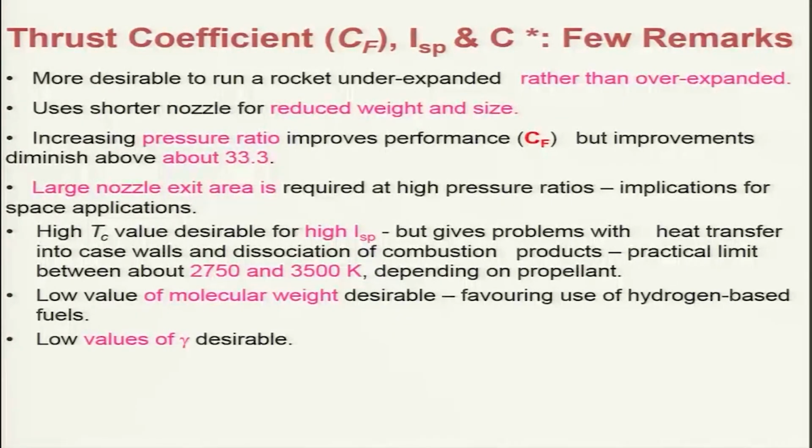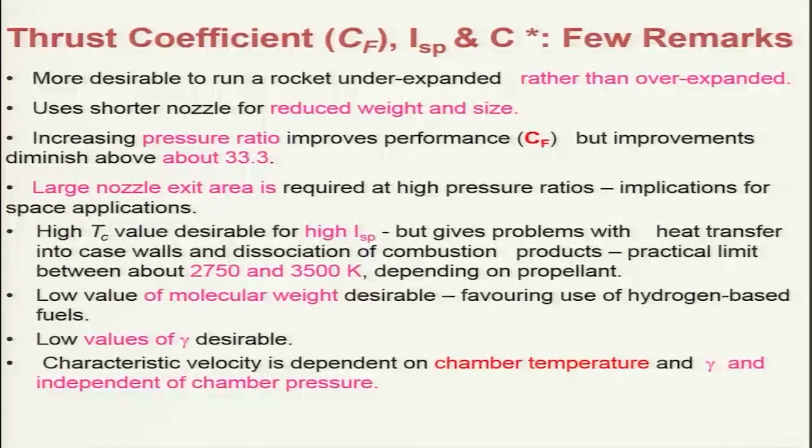Therefore, generally the rocket propellant values vary from something like 1.2 to 1.3, and for non-chemical rockets, particularly gaseous kinds of rocket engines, one can really get different or lower values of gamma by design. The characteristic velocity is dependent on the chamber temperature and gamma, and independent of the chamber pressure. We have already seen that, and you should keep that in mind.